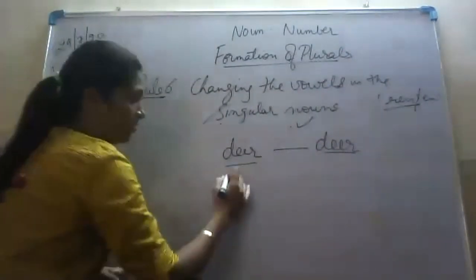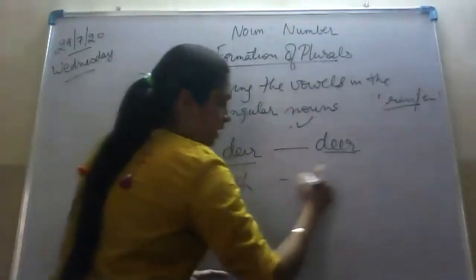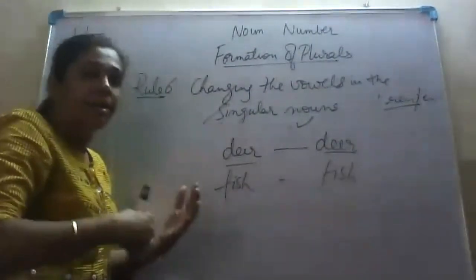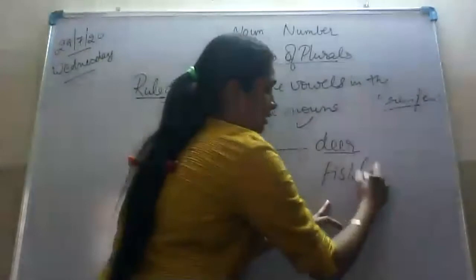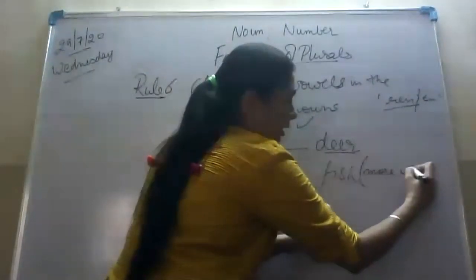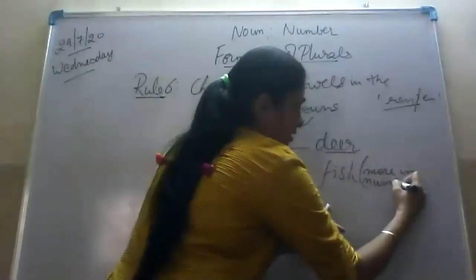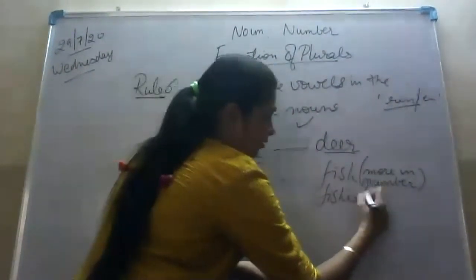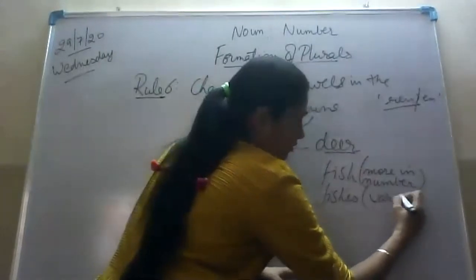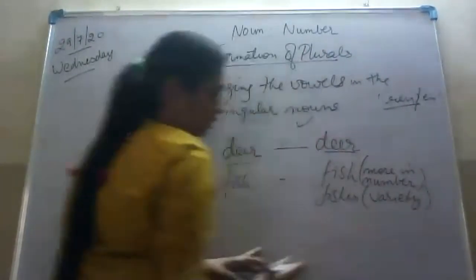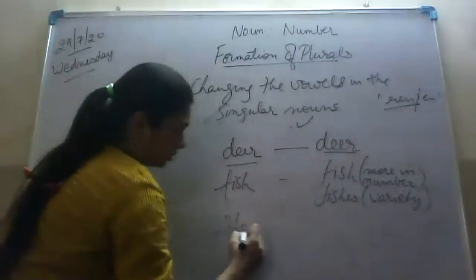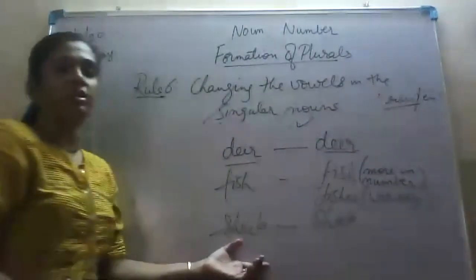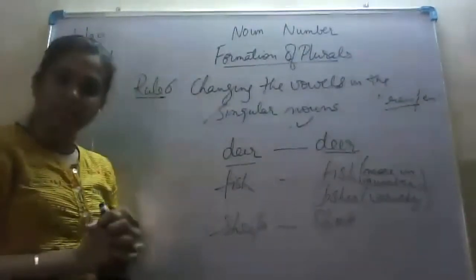As I gave you the example of fish, it becomes fish only when we talk about more in number, but it becomes fishes when we talk about variety of fishes. Next is sheep. Sheep remains sheep when we talk about its singular and plural form. Is it clear to everybody?